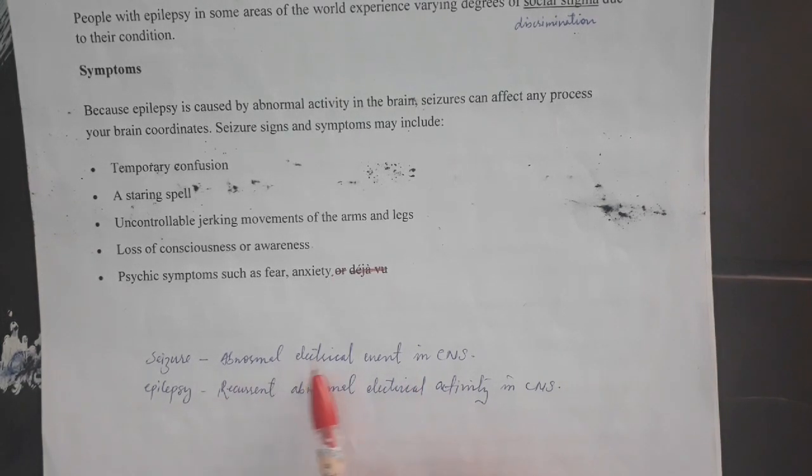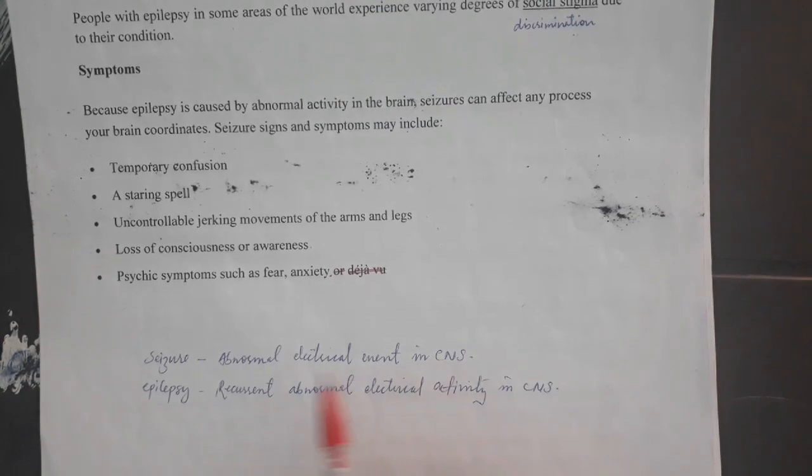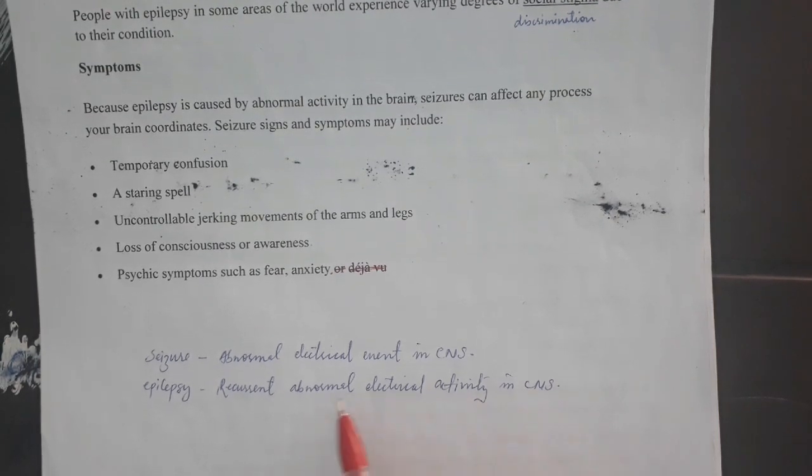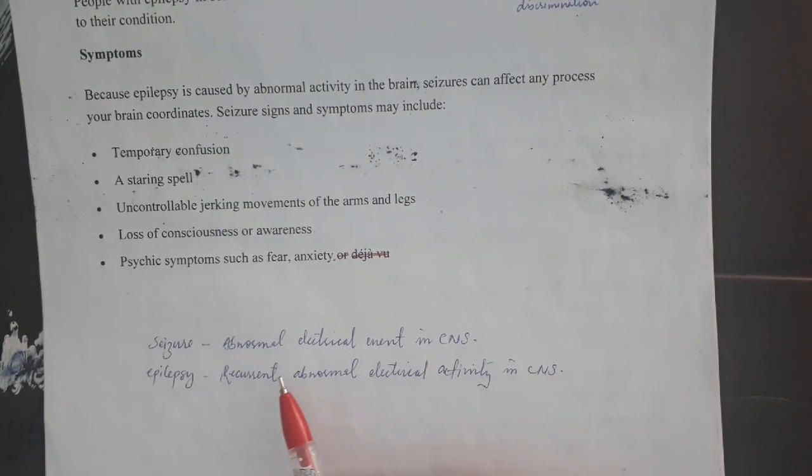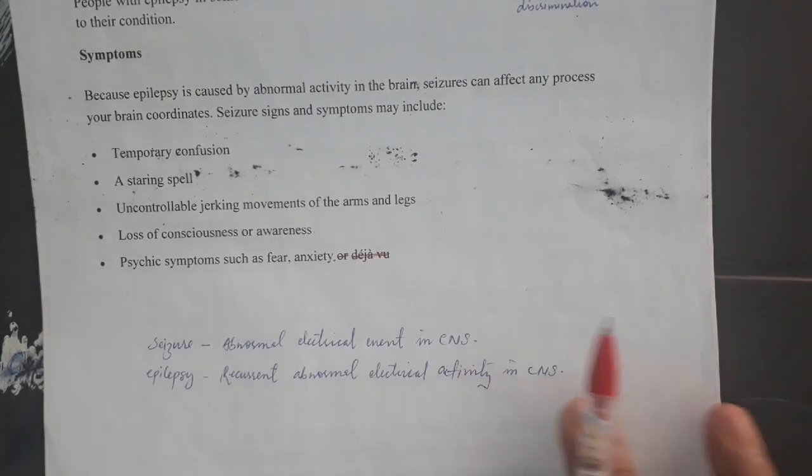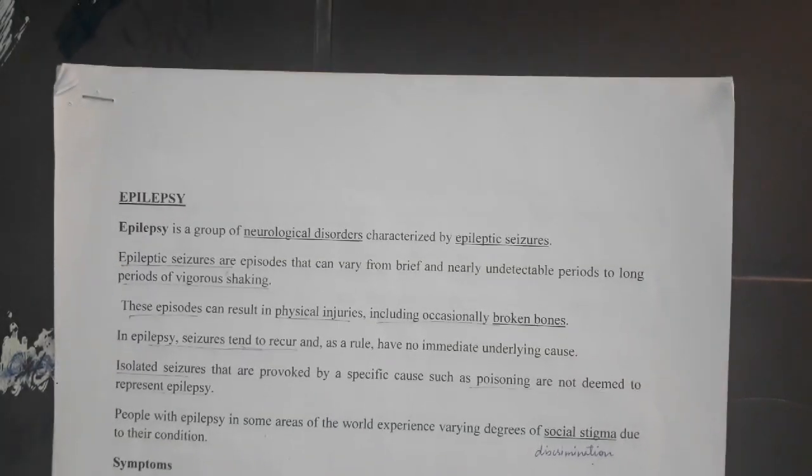So a seizure is an abnormal electrical event in the CNS, whereas if this abnormal electrical activity in the CNS occurs again and again, that is called recurrent abnormal electrical activity, and that is called epilepsy. Epilepsy is also called seizure, sometimes it is also called convulsion, and in Hindi this type of disease is called mirgi.